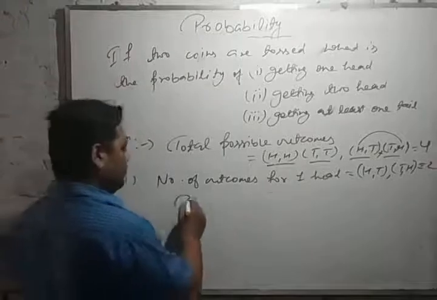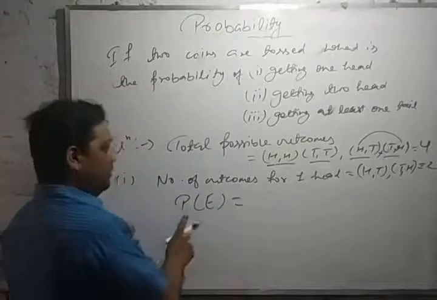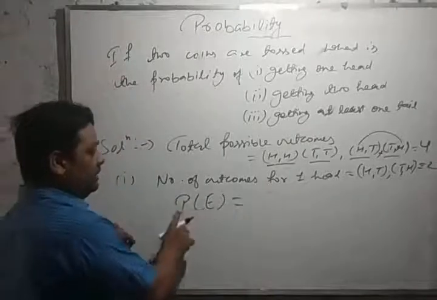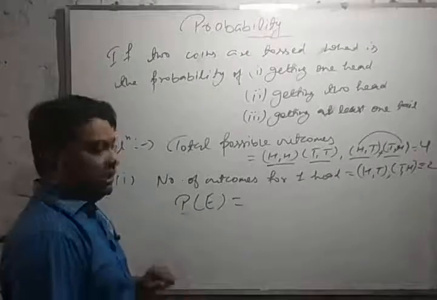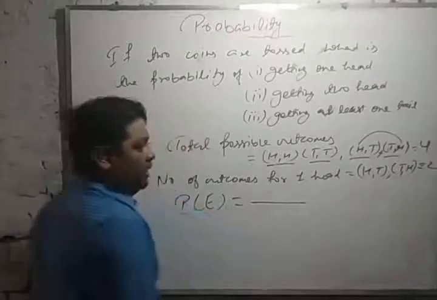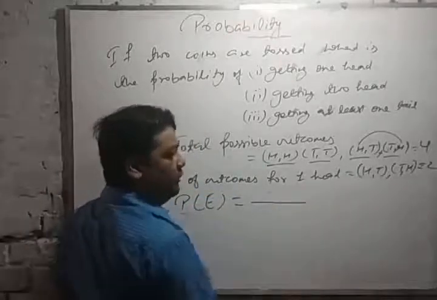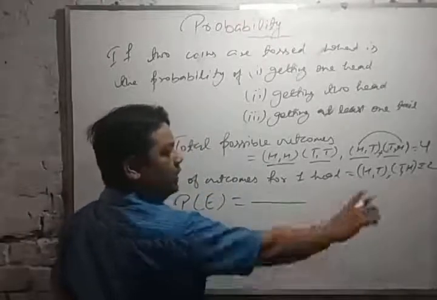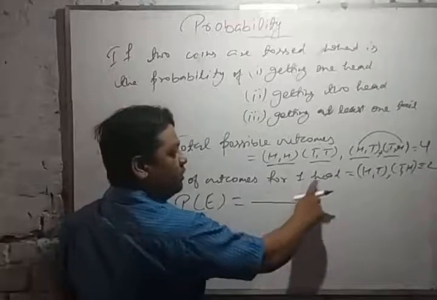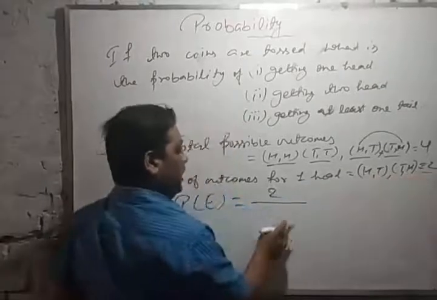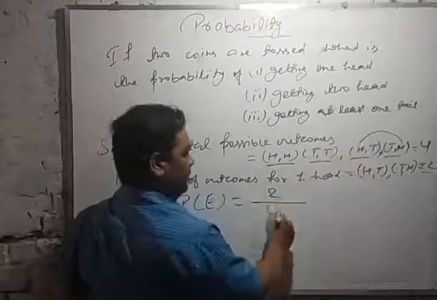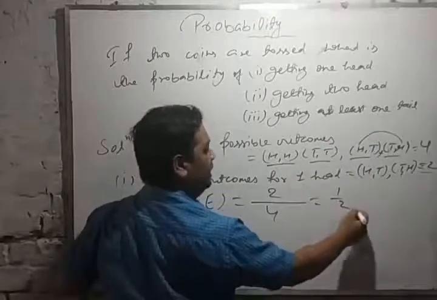So the formula for the probability of an event is: P, the probability of an event, is equal to the number of favorable outcomes divided by the total number of all possible outcomes. Here favorable outcomes are 2 and total outcomes are 4. We can reduce it, then we will get 1 by 2.